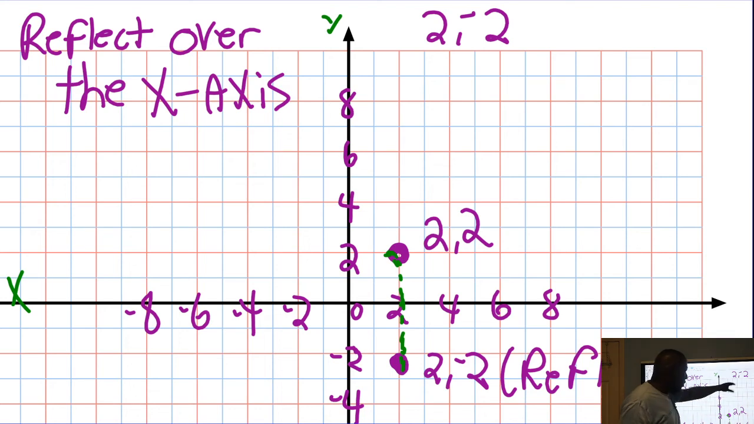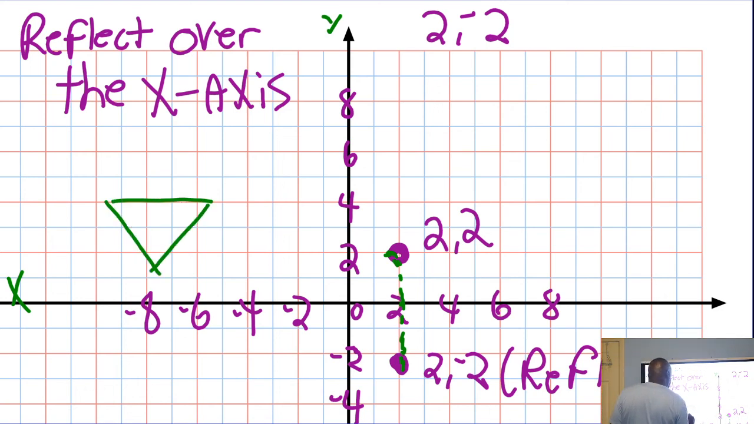You just get the opposite of the second number, or you can count down and get the reflection. And this is how it's going to look if you're going to graph a triangle or something like this. If they ask you to reflect over the X-axis, it's going to look something like this right here. That's how the reflection is going to look over the X-axis.